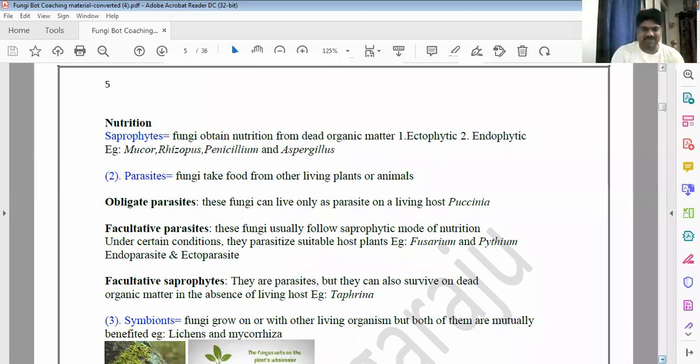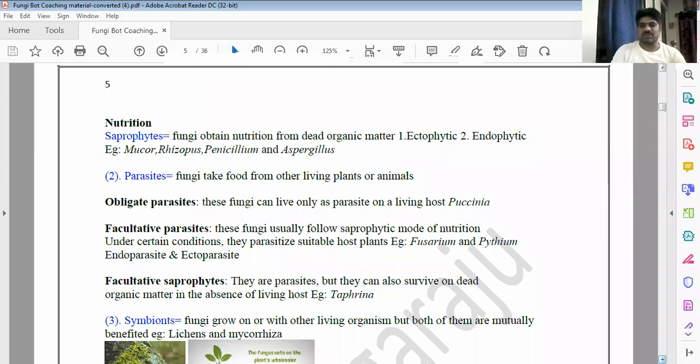Whatever dead organic matter, either plant or animal, which died, will be decomposed because of the saprophytes. If there were no saprophytes, all the dead organic matter would lie on the earth. If millions of plants and animals died and remained without decomposition, without being added into the soil, we could not stand upon the soil. We would have to stand kilometers above the soil.